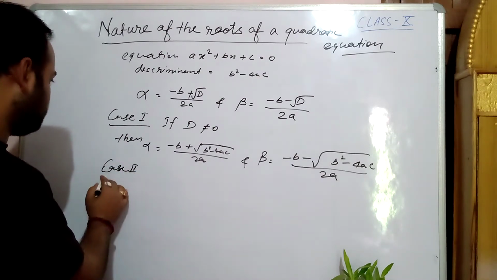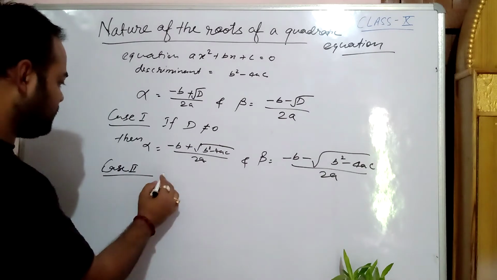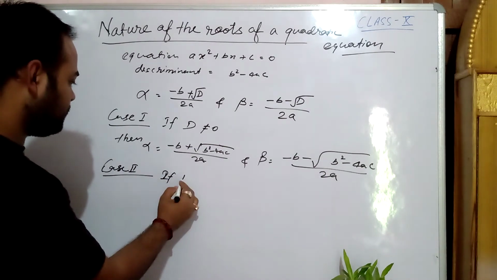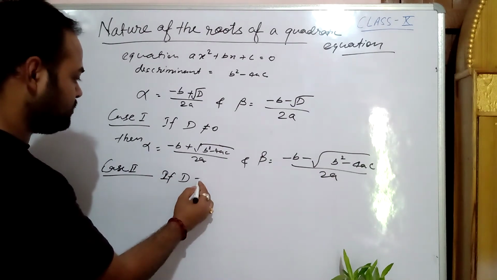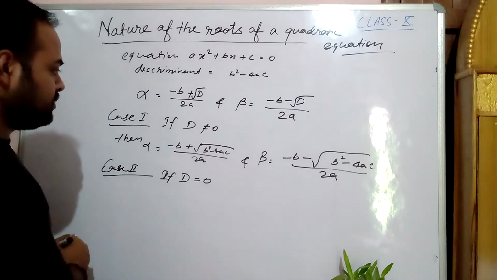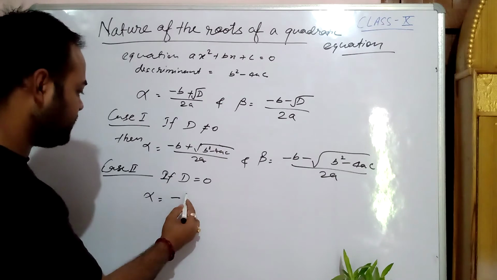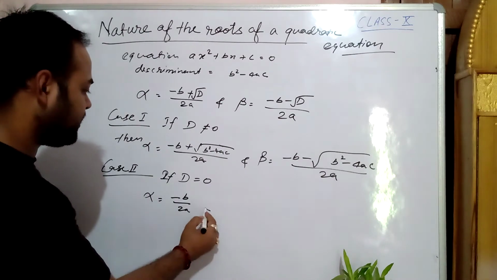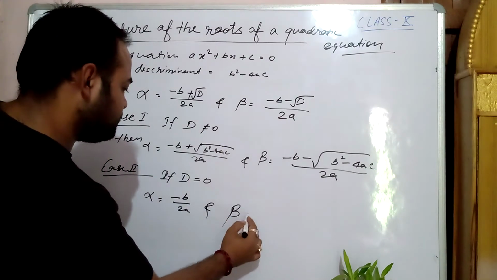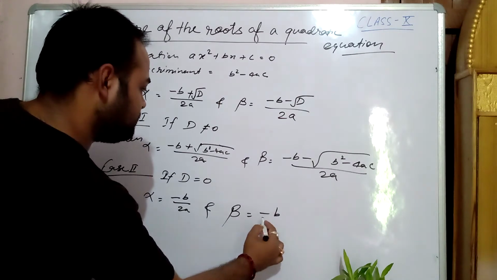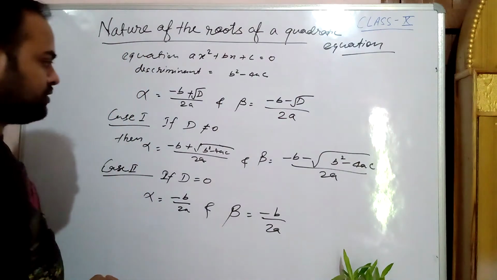Now case 2. If d is equal to 0, then alpha is equal to minus b by 2a, and beta is equal to minus b by 2a.